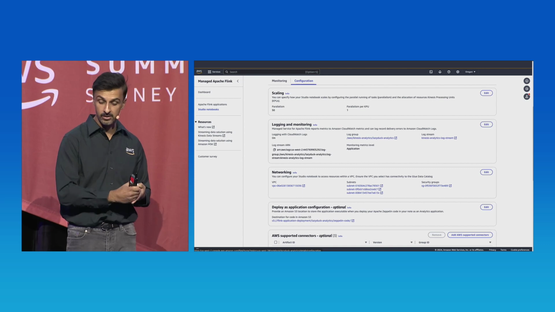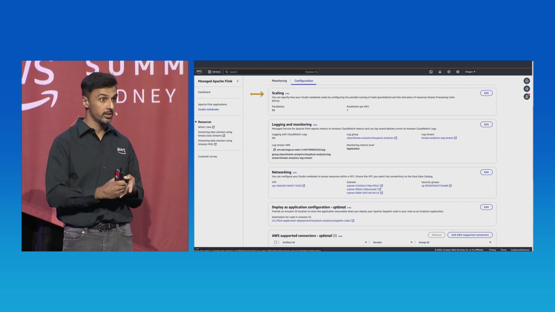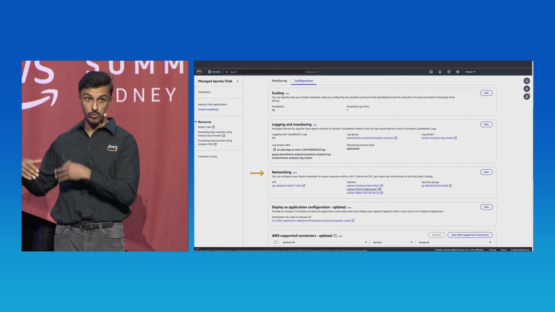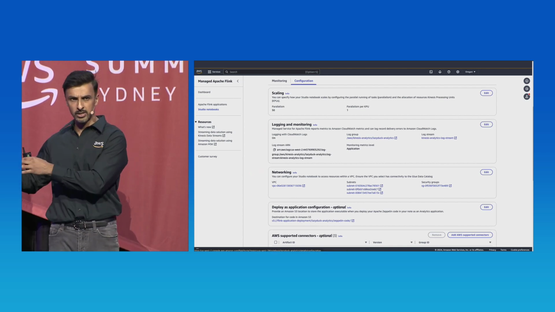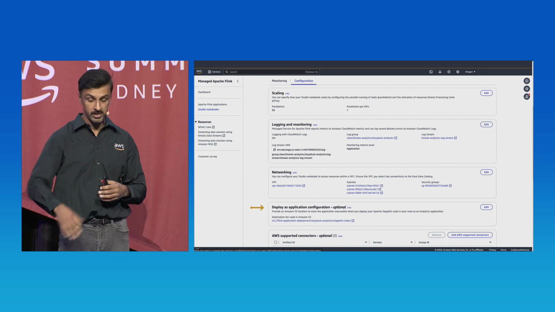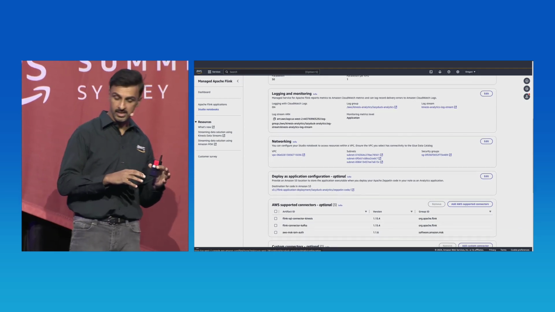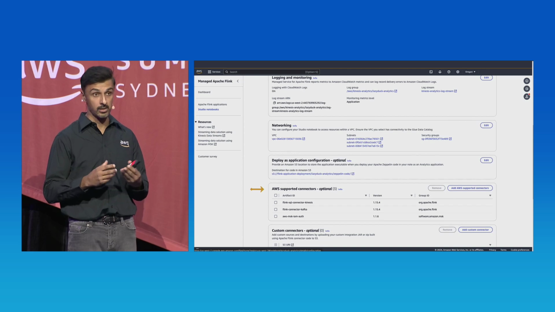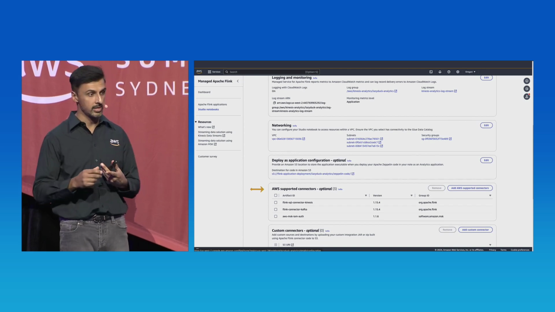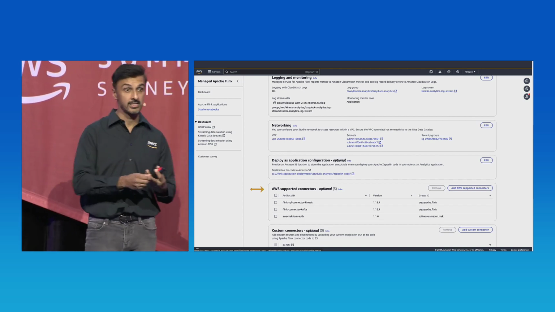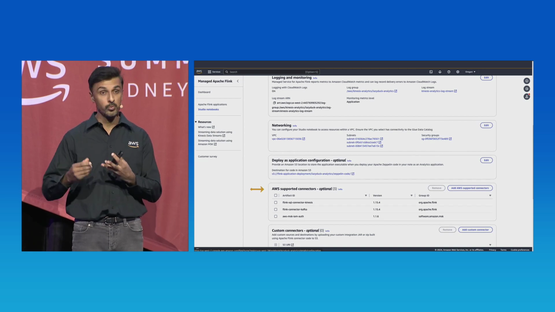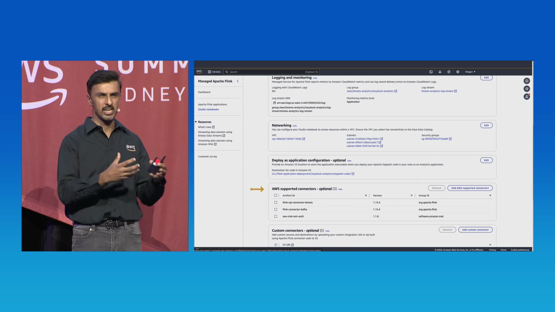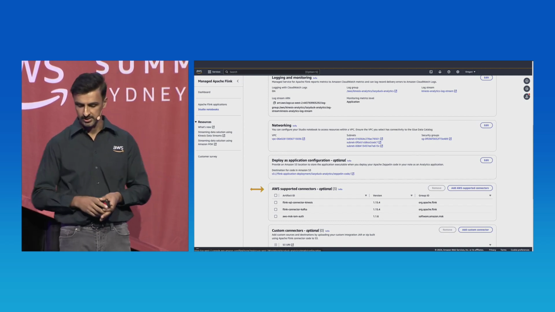And if we head over to the configuration tab, we can also see the scaling. We can control the scaling for this notebook. We can look at the logging and monitoring and the networking configuration. If we want to deploy this notebook that we're going to walk through as a Flink application, we can also configure an S3 bucket here. And the last thing is supported connectors. With Studio Notebooks, out of the box, you get bundled with 3 connectors. That is Flink SQL for Kafka, Kinesis, and IAM authentication. And so we'll be connecting to our MSK cluster using IAM authentication here. Makes it a bit easier to control the authentication with IAM policies.